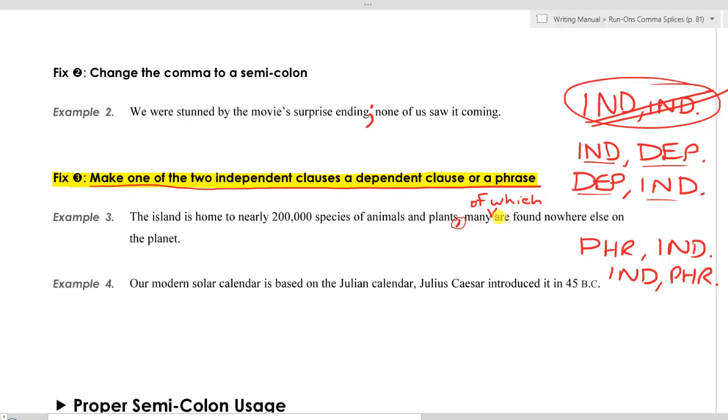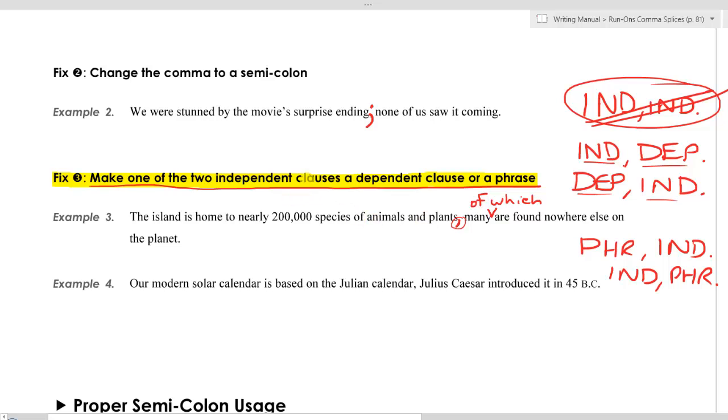is we can insert an "of which" before the "are" here. If we say "many of which are found nowhere else on the planet," we actually make this second half of the sentence not independent anymore. "Many of which are found nowhere else" is not an independent thought. It is not a complete thought or a sentence. It actually creates a phrase.